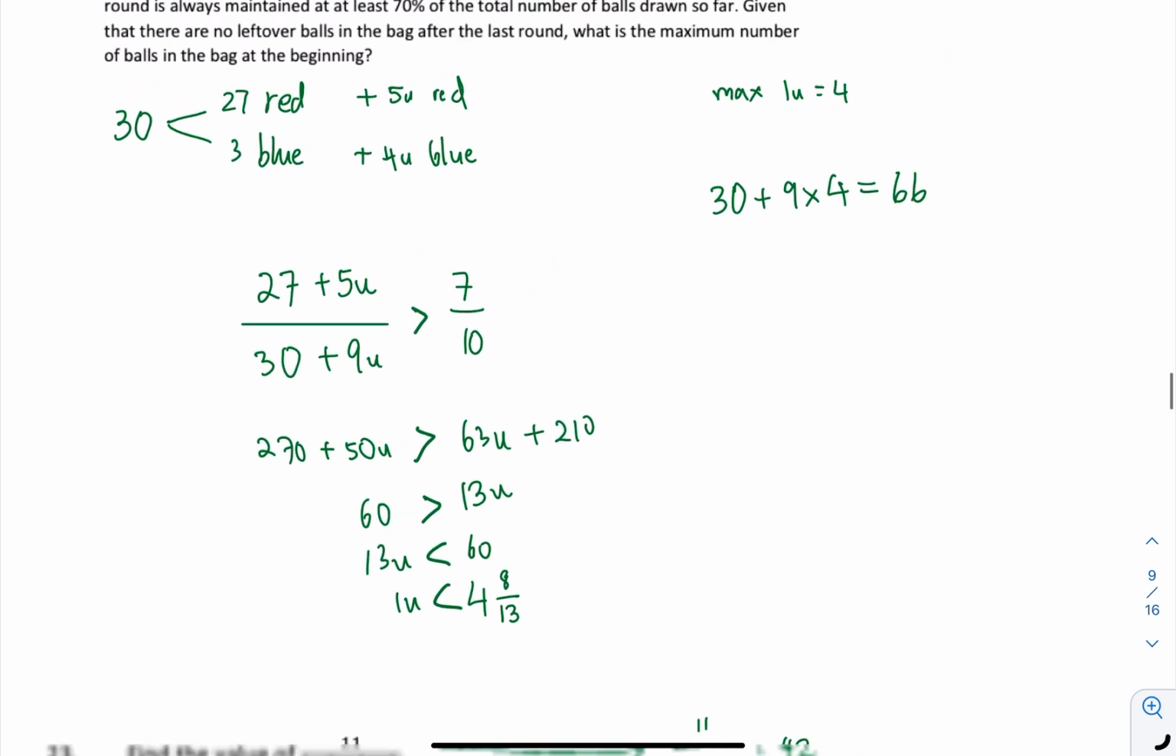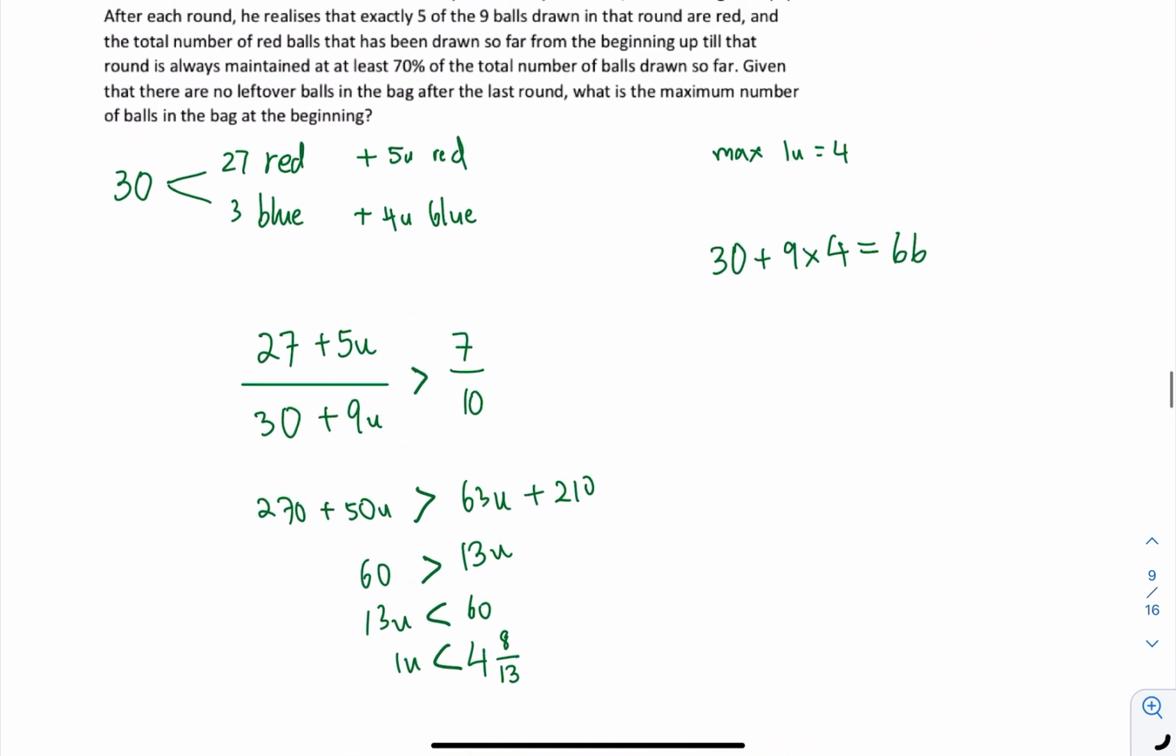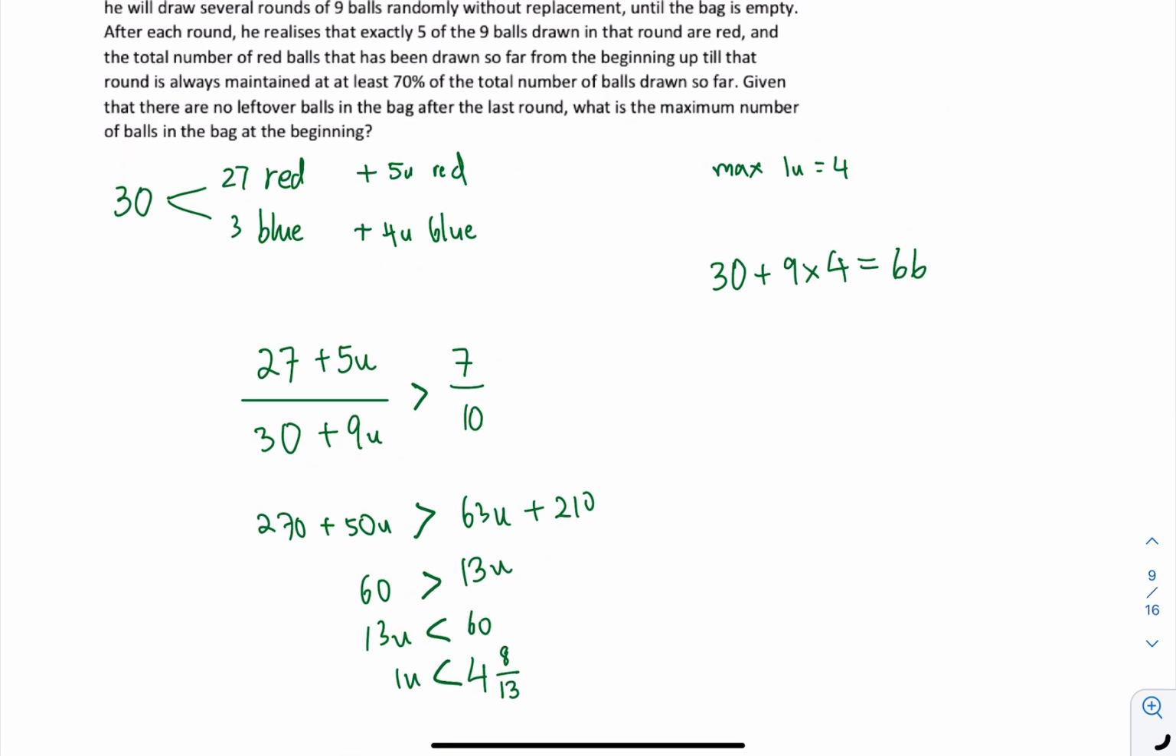That means you can just take 4 to be the number of 1 unit, which is the number of rounds. So what is the maximum number of balls in the beginning? You just take 30 plus 9 units, which will give us 66.